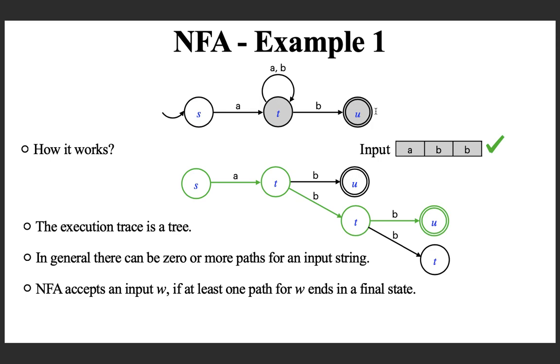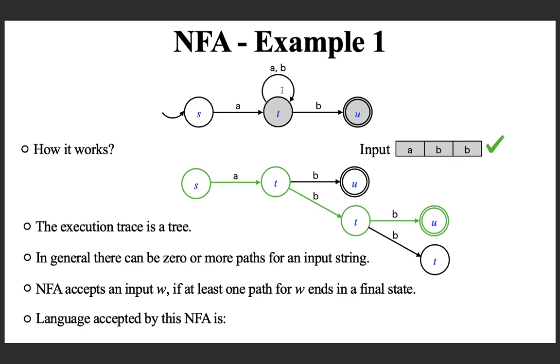That means you can assume that an NFA has a magical power to take the next edge out of different possibilities, such that if at all it is possible to accept, it will accept. That is a different concept, but this may be easier for you to think about. You trace it in parallel, then you get a trace as a tree, and if there exists a path which goes to a final state for the input string, you accept. Now, can you guess what language is accepted by this NFA?